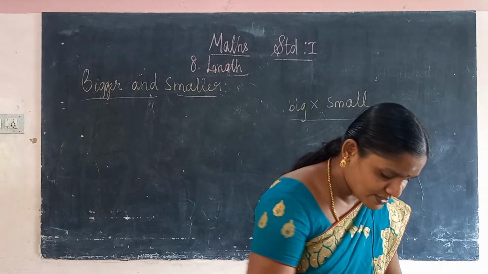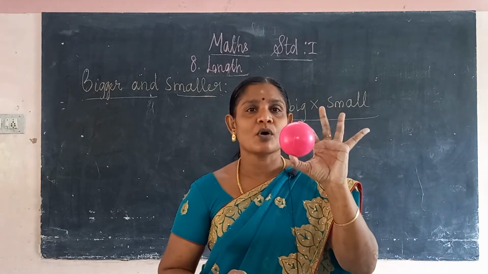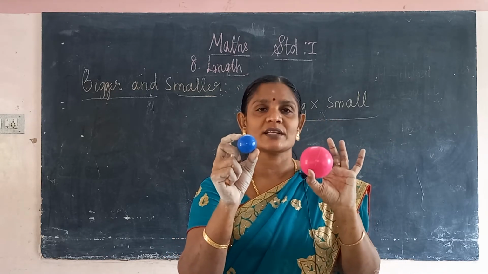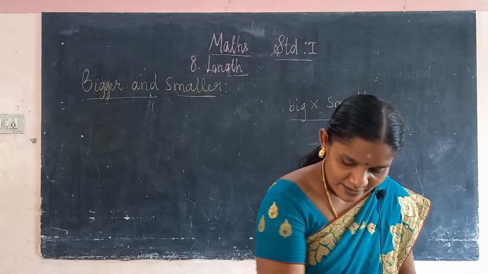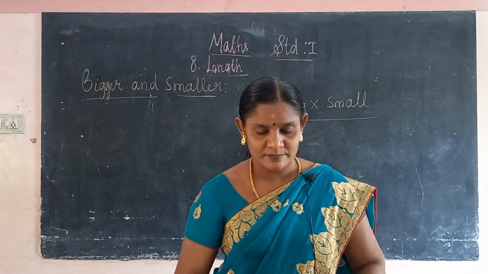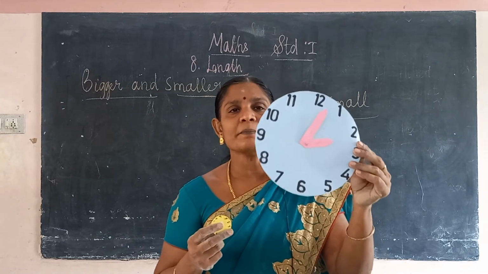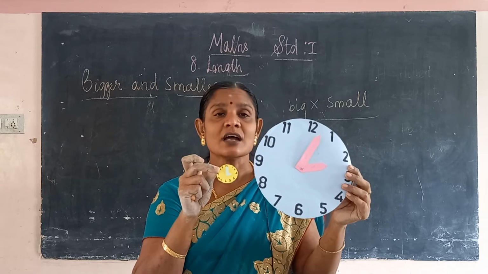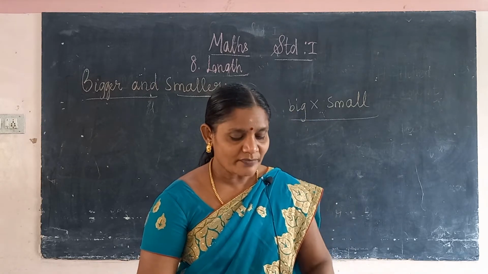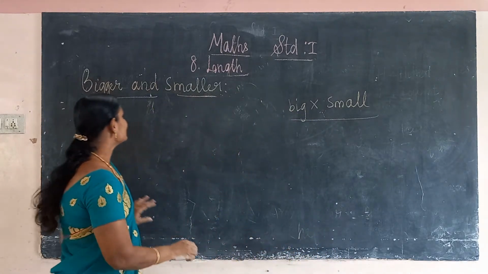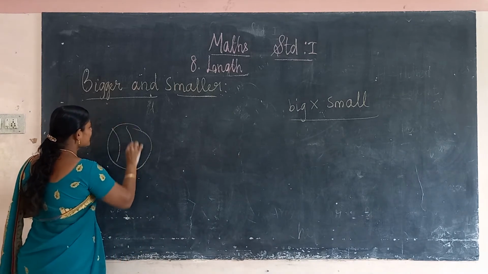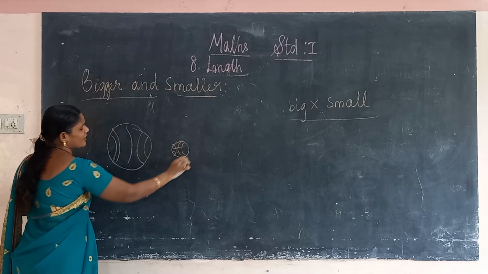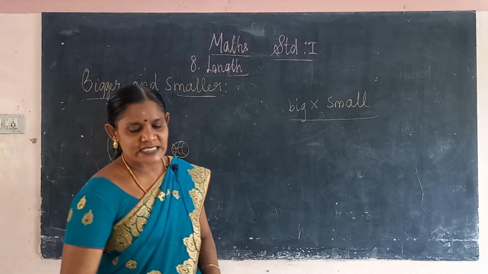So what do we have to see? This is the biggest ball. This is the smallest ball. This pink color is the biggest ball, this blue color is the smallest ball. So we see the picture. This is the clock, this is the bigger clock. Okay, biggest clock. This is the smallest clock. Okay, so what do we have to study? What is big? This ball is the big ball and this is the small ball. Okay, so let us try the next exercise.